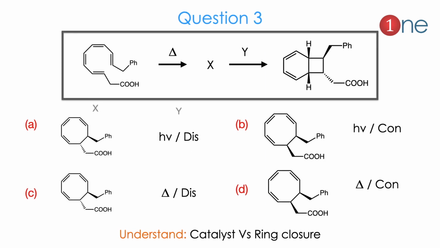Then the next question. The starting material is octatetraene, with phenyl and ethyl carboxylic acid attached there. Heat is used and they ask you to guess X, and Y is the catalyst. They have given a product. Here they ask you to find the product as well as a catalyst. Here the possibilities are cis opening or trans opening, or whether they are using light or heat in the second step. Here you have to know the catalyst as well as selectivity in the ring closure.